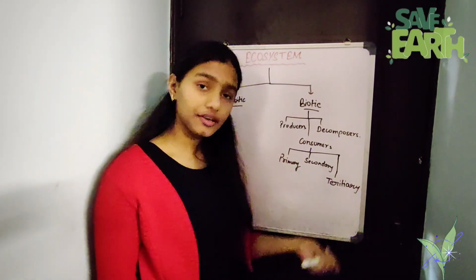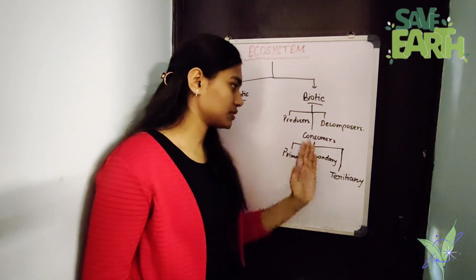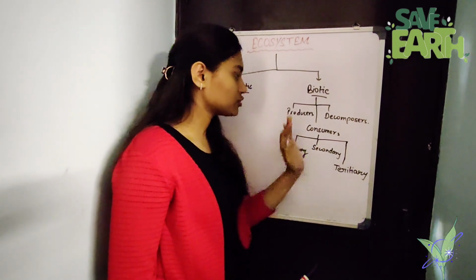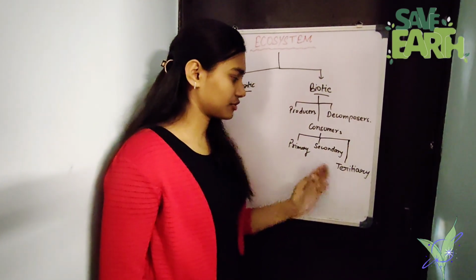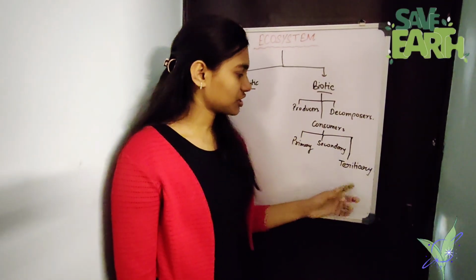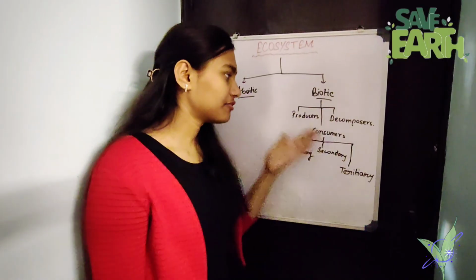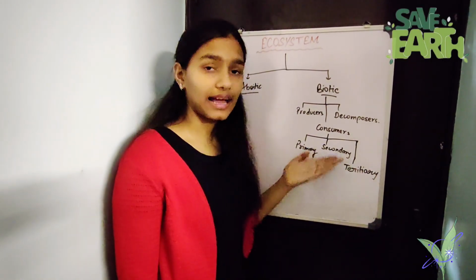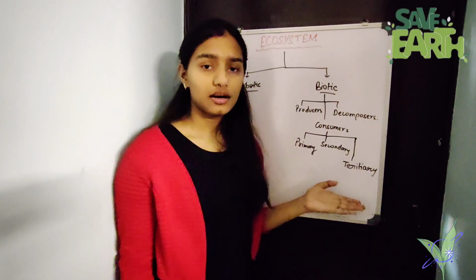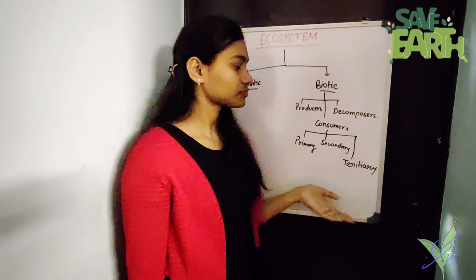Next comes the secondary consumer. Secondary consumers are the next level consumers that depend on primary consumers or producers for food. Secondary could include lion, tiger. And for the tertiary consumers, in a food chain there are different animals that form the chain. So the last animal that comes in a food chain comes under the tertiary consumer.